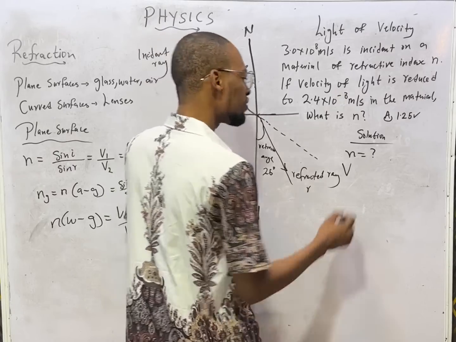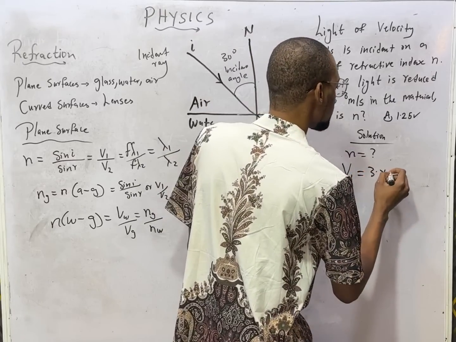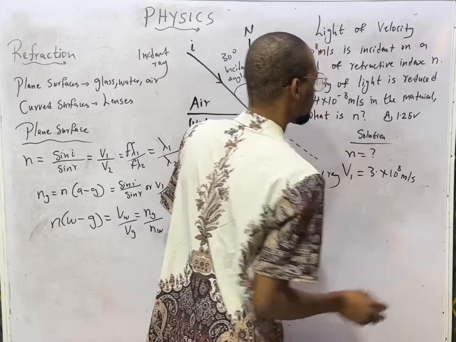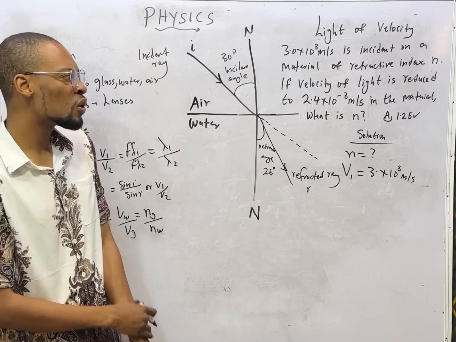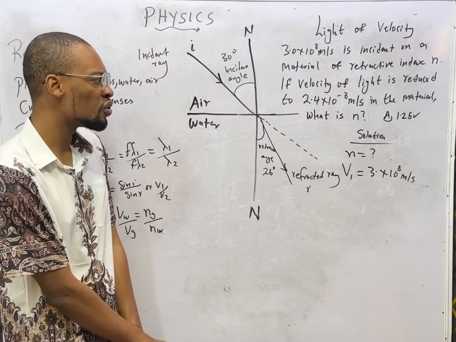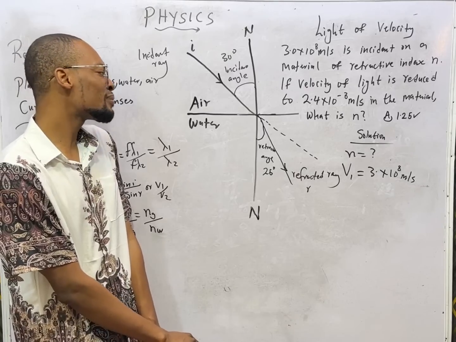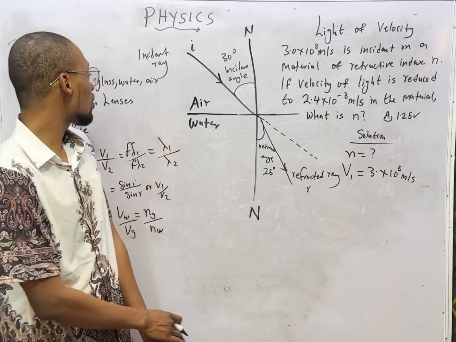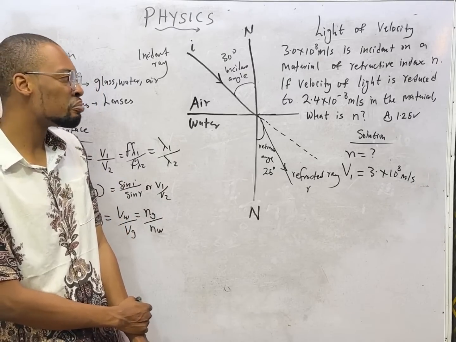Or let me say V1. That is air. V1 equals 3 times 10 raised to the power of 8 meters per second. Now, the velocity of light reduced when it encountered an obstacle, when it encountered a material. They did not tell us that this material is water, glass, or whatever, but we know that it has changed from air to another medium.